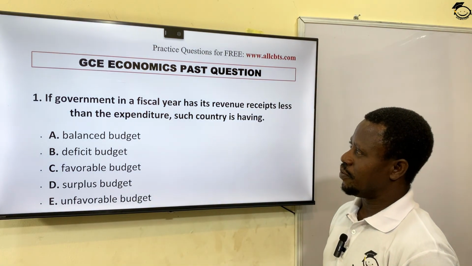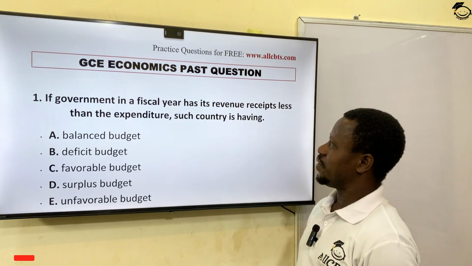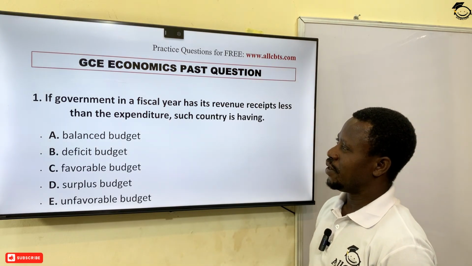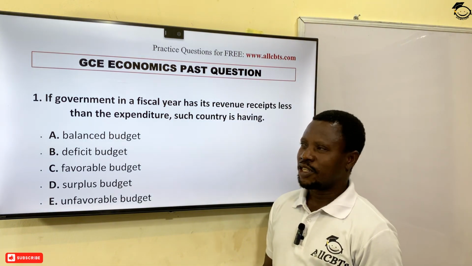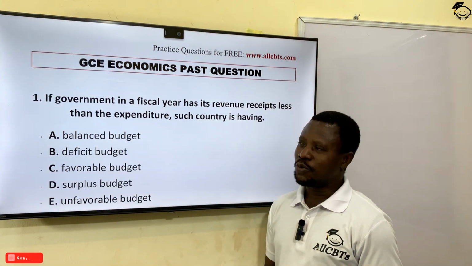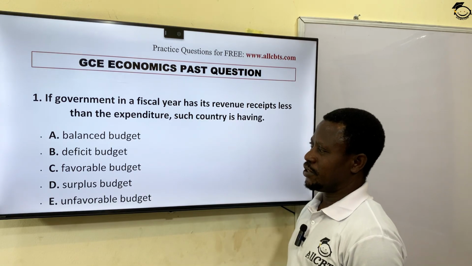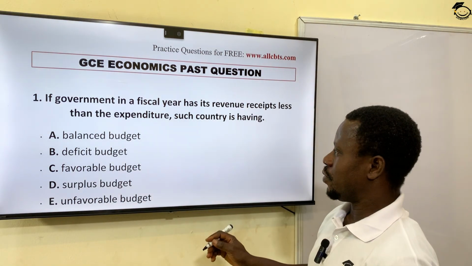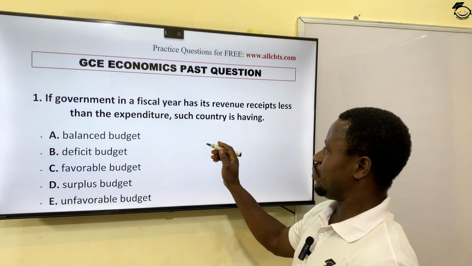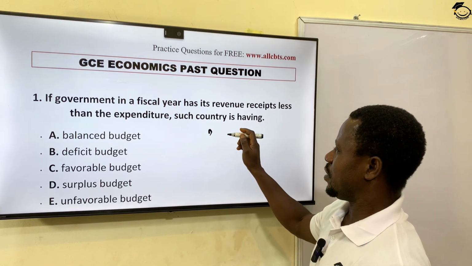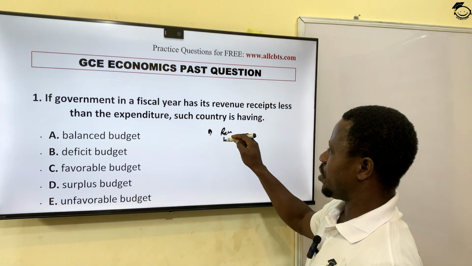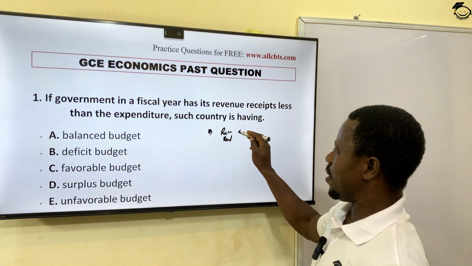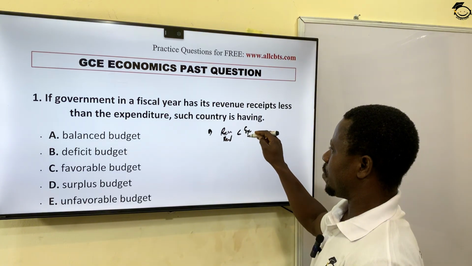If government in a fiscal year has its revenue receipt less than the expenditure, such a country is having... In one of our previous videos, we explained budget and its types. We have deficit budget, which means that the projected receipt, the word receipt means revenue, right, is less than the expenditure.